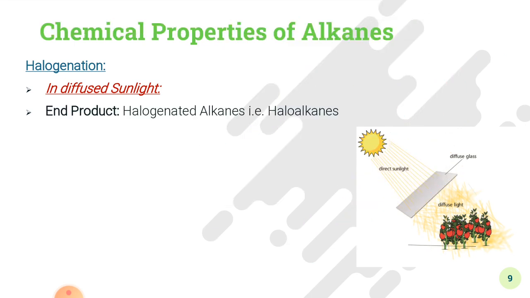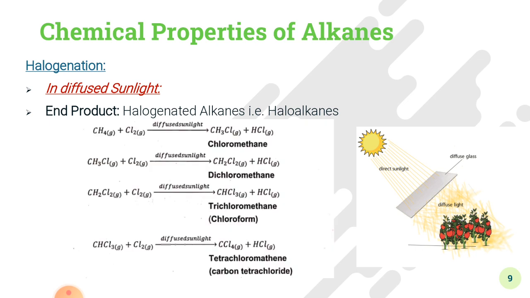So, in diffuse sunlight, the end product of halogenation is the halogenated alkanes, that is haloalkanes. We have an example of methane. Now, in the halogenation process, if there is enough supply of halogens, then all the hydrogen atoms in a compound get replaced by the halogen atom.